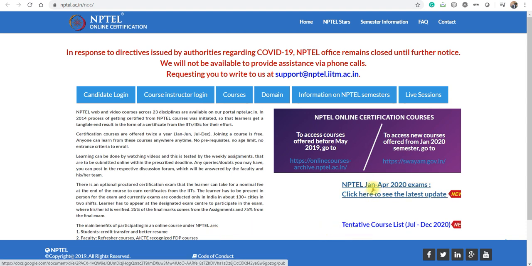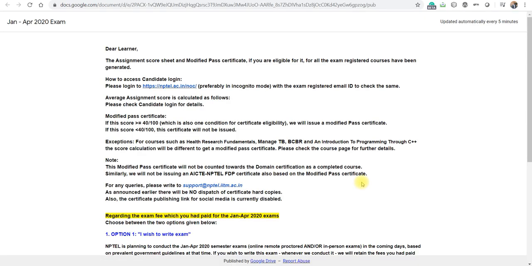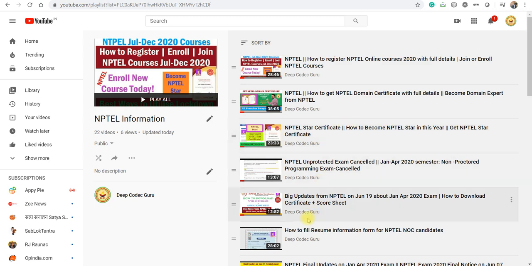You can see here NPTEL January to April 2020 examination. Click here to see the latest update, right? So I am going to see the latest update. In the latest update you can see the assignment score sheet and modified pass certificate, if you are eligible for it, for all exam registered courses have been generated. Not only generated, already notified by NPTEL through your mail. So I am saying that you can watch this video and download those certificates, right?